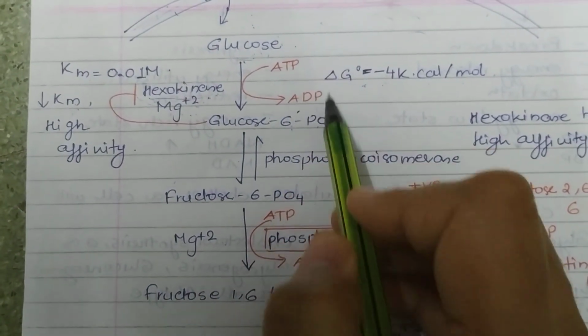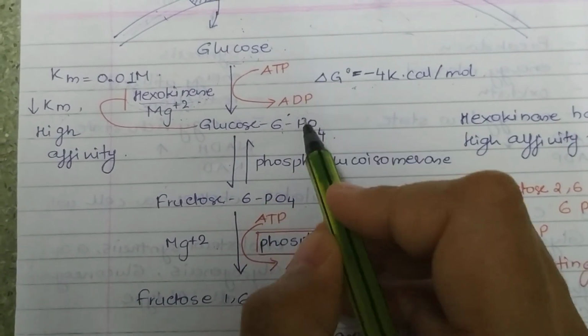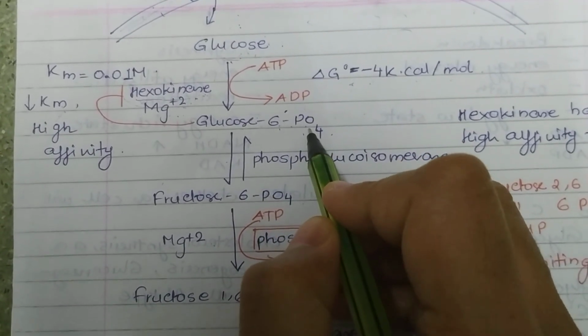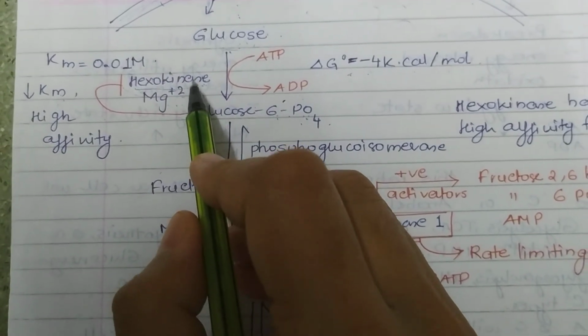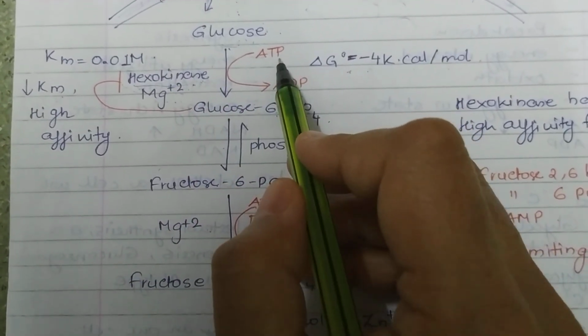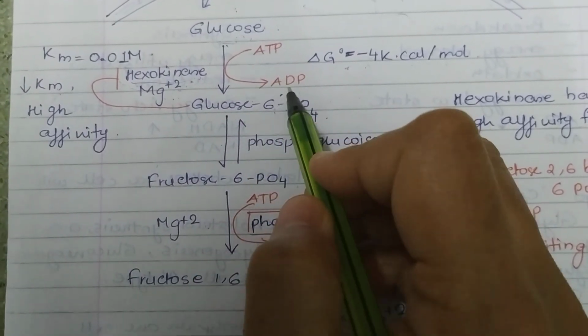I am repeating the first reaction again. The first reaction is glucose getting converted to glucose 6-phosphate with the help of the enzyme hexokinase and one ATP molecule. So ATP gets converted to ADP.